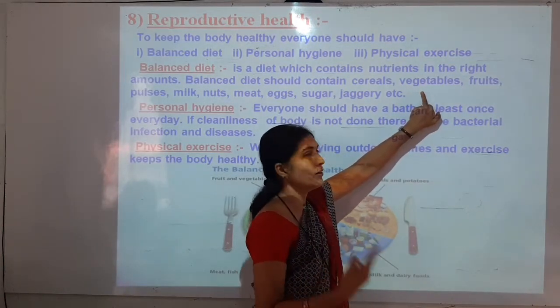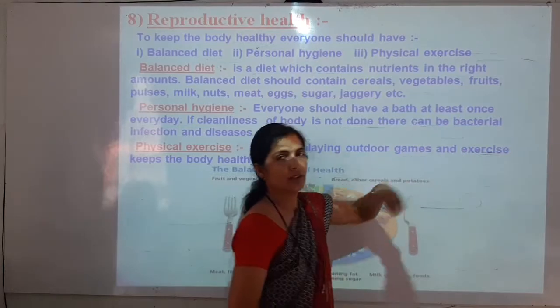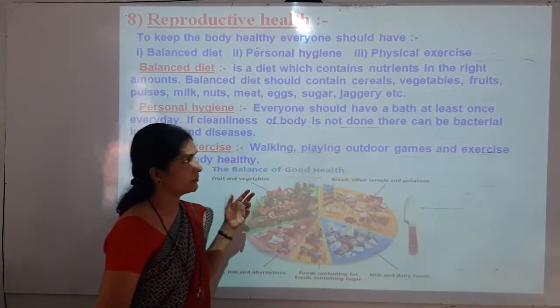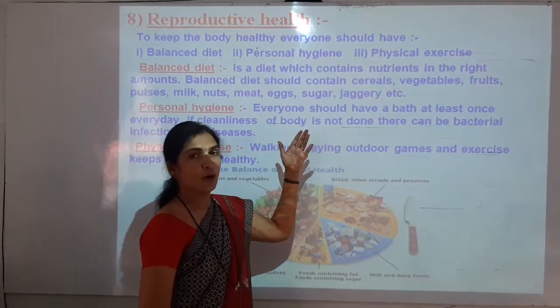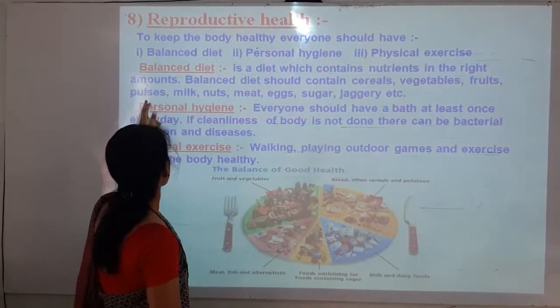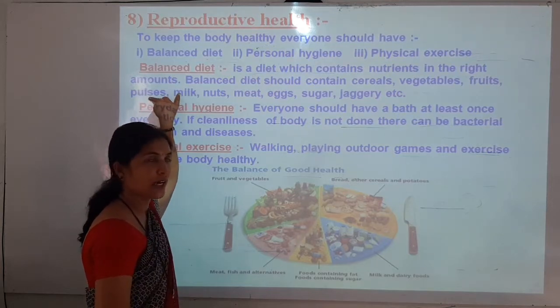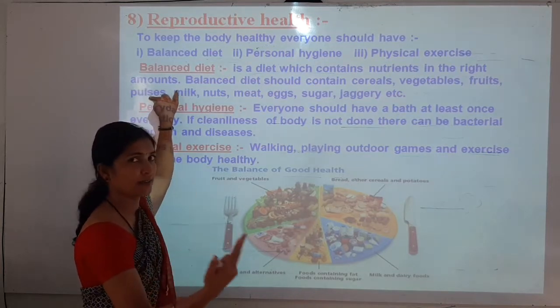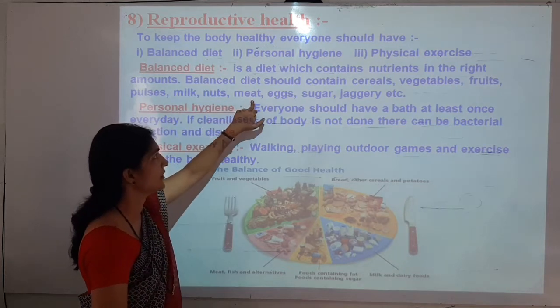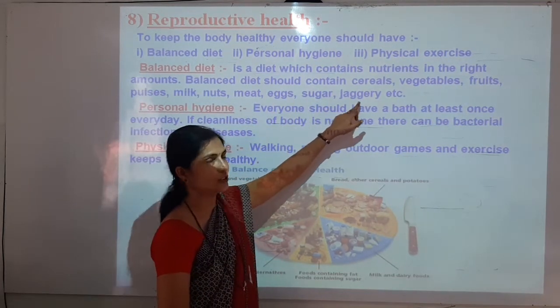Fruits like apple, mango, guava, then oranges, watermelon, many types of fruits. Pulses, tur dal, moong dal, gram, all these are the pulses. Milk, nuts, meat, eggs, sugar, and jaggery.